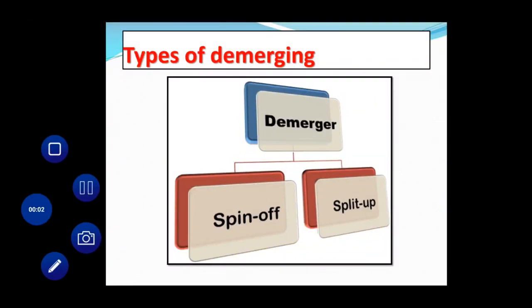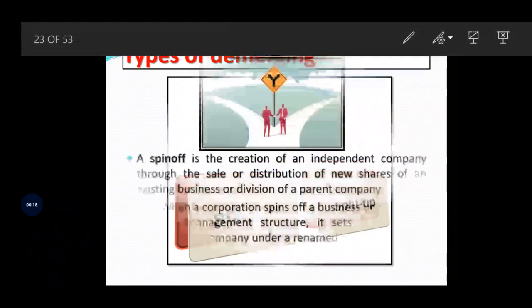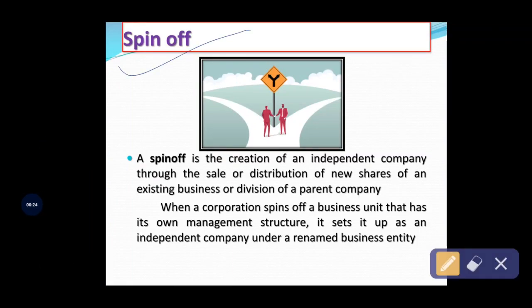The concept of demerger is again classified into two types. One is spin-off and the other one is split-up. Let me discuss now one by one what is spin-off and what is split-up. First, spin-off. You have to keep in mind the meaning of demerger and also the meaning of merger. Once again, merger is combination, demerger is segregation. Keep these two words in mind, so you will easily get to know.